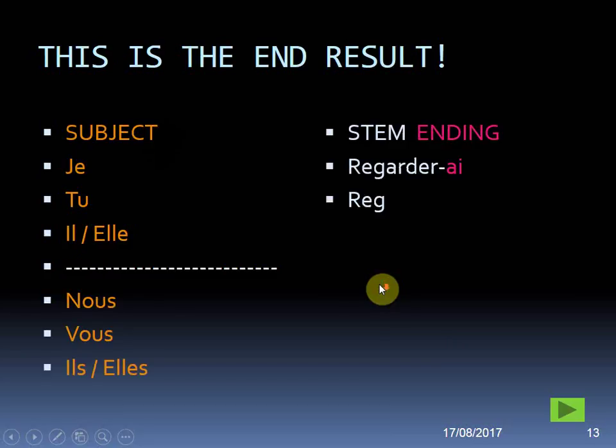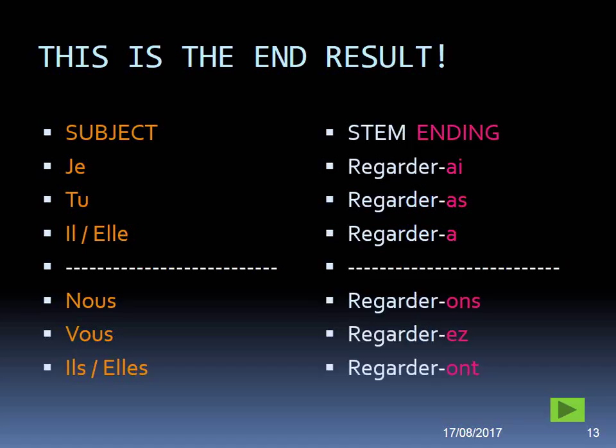Right. So, sticking with regarder, we will get, for I will watch, je regarderai. And again, we pronounce the R in this now. Regarder, usually, je regarderai. Tu regarderas. Il ou elle regardera. Again, same pronunciation, but this is a different spelling, obviously. And we know that S is silent at the ends of French words. So, below the line, nous regarderons, vous regarderez, ils regarderont, elles regarderont.